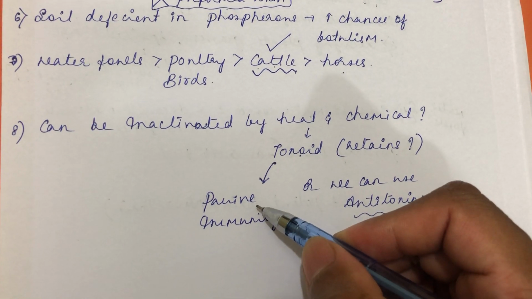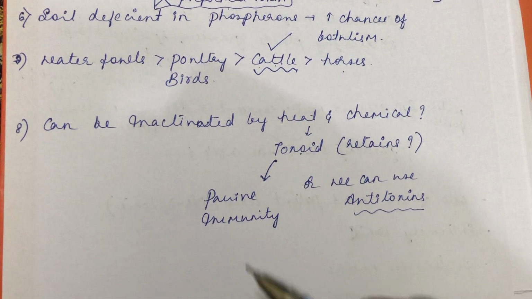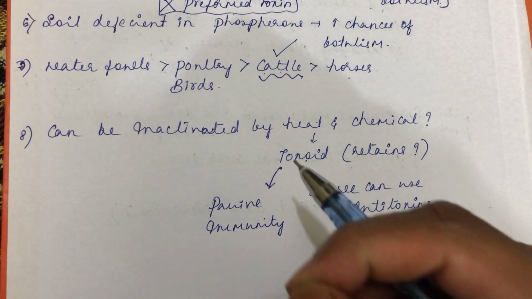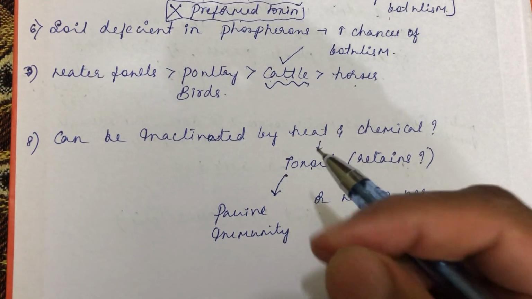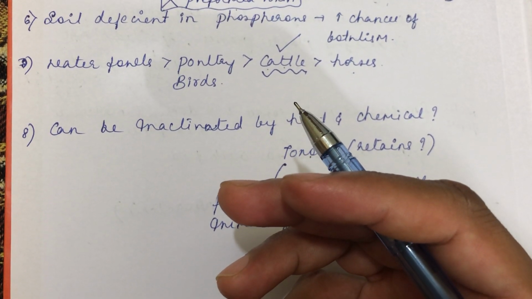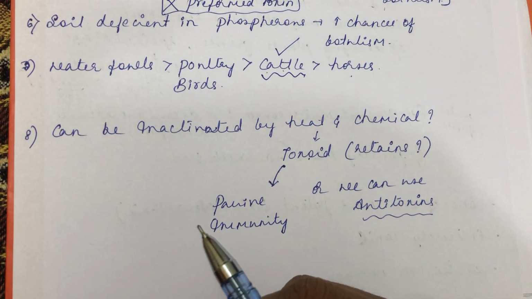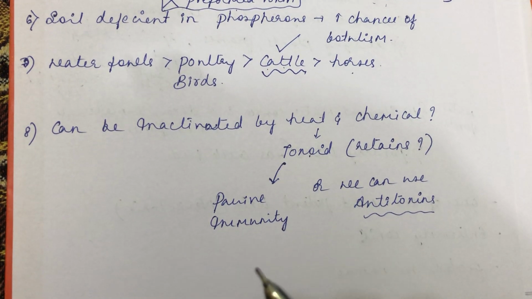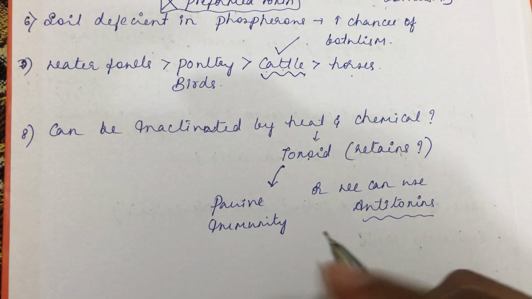So it can be used for active immunity. You inject the toxoid, antigenic specificity will be there, the immune system will be activated, then there will be memory. Once the memory is activated, it will be ready for the further counter attack. If the infection occurs further, it will be ready with its memory B cells, right?